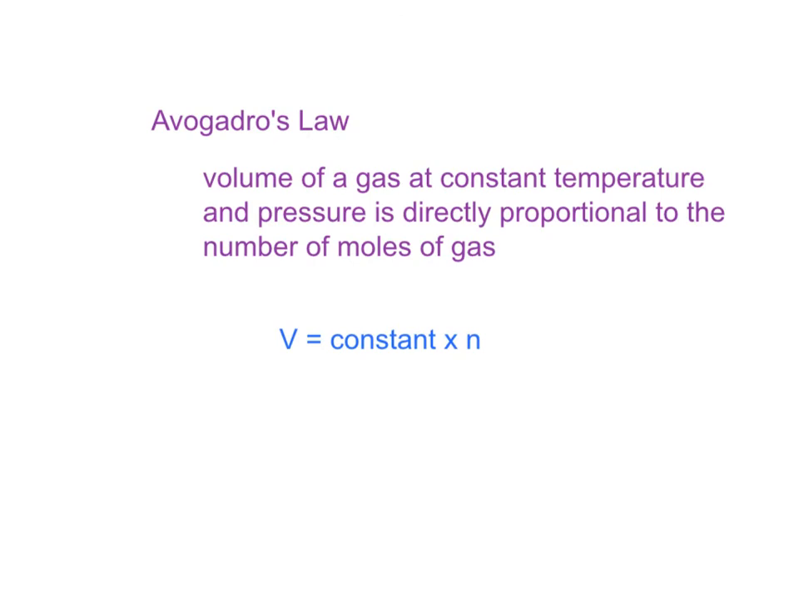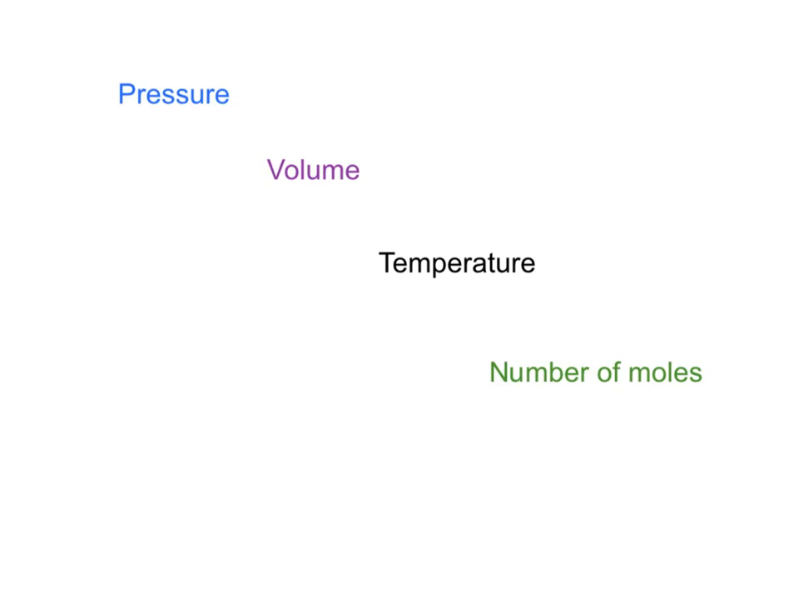So doubling the number of moles of a gas then would double its volume, as long as temperature and pressure are unchanged. So far, we've looked at the effects of pressure, volume, temperature, and number of moles of gases. In each instance, we've looked at two variables while the other two were kept constant. In the next section, we'll take a look at the combined effects of all of these variables on the behavior of gases.